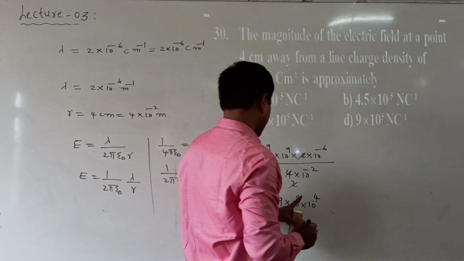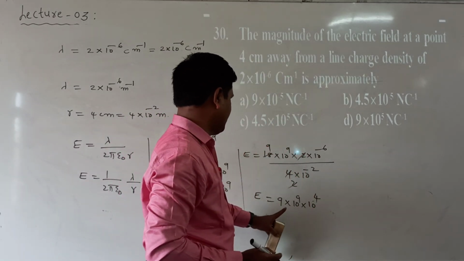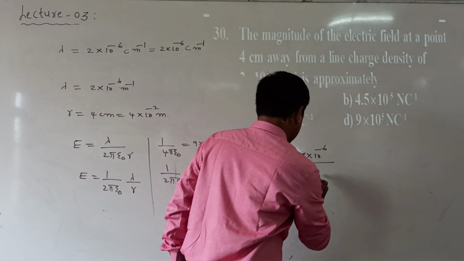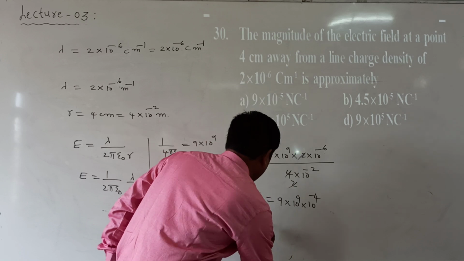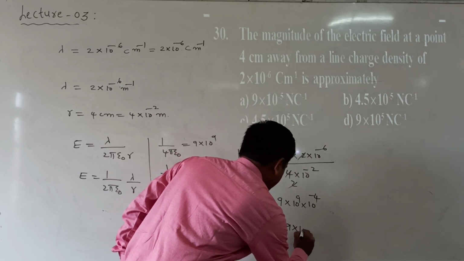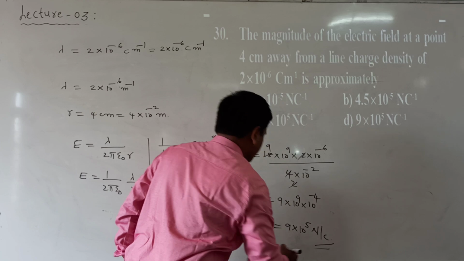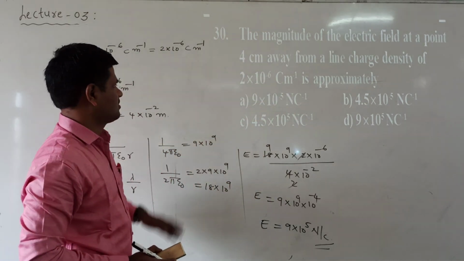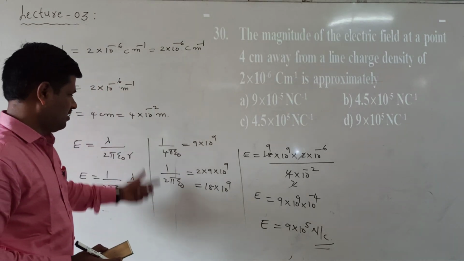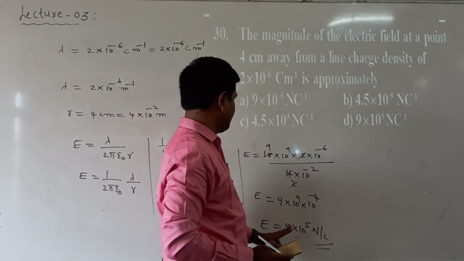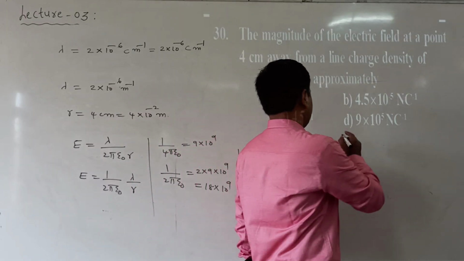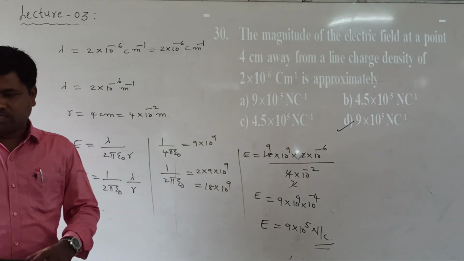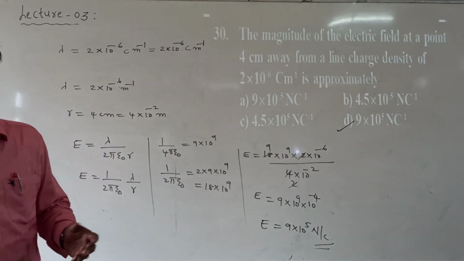So we get 9 into 10 power of 9 into 10 power of 4, since minus 4 plus 2 minus 6 is 10 power of 4. Now E is equal to 9 into 10 power of 5 Newton per coulomb. Right, this is not centimeter inverse, this is coulomb per meter inverse, so the E value we get is 9 into 10 power of 5 Newton per coulomb. Which option is correct here? The fourth option is correct. The remaining two questions we can discuss in the next video.